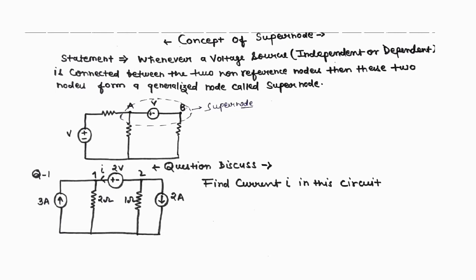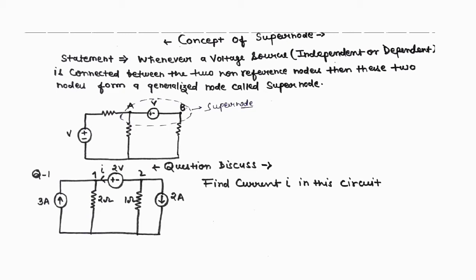Here you see the statement of supernode, and in which case we use the supernode concept. Whenever a voltage source, independent or dependent, it doesn't matter, is connected between two non-reference nodes, then this is called the non-reference node. This one and this one are the non-reference nodes, and this one is called the reference node. Okay, so